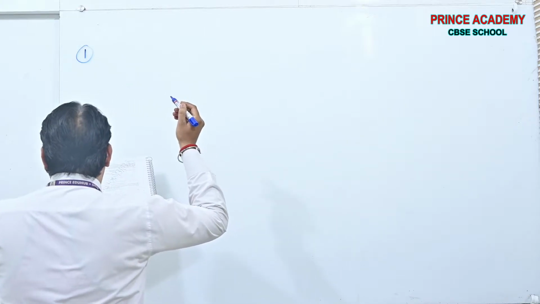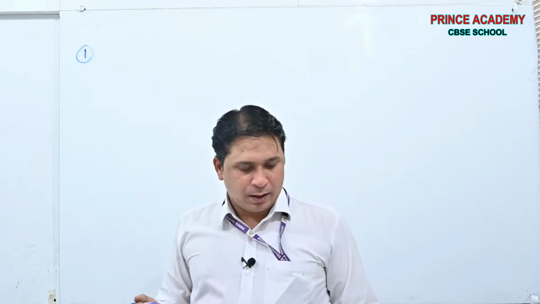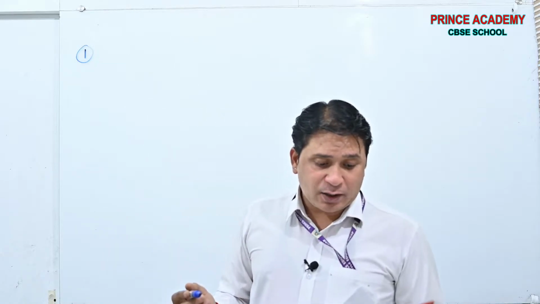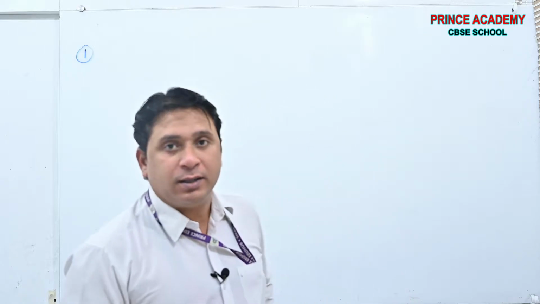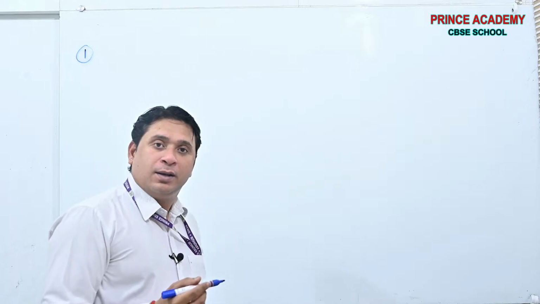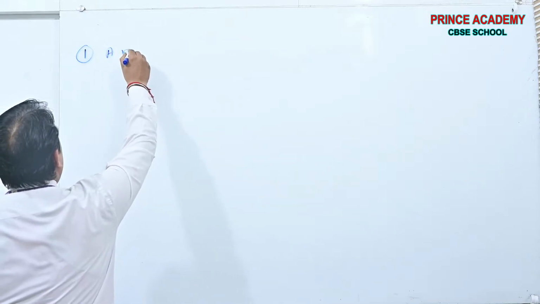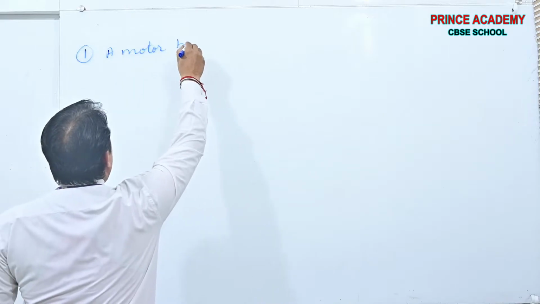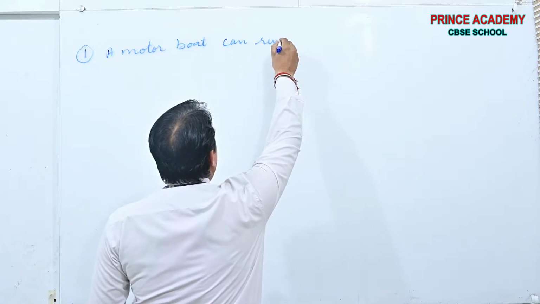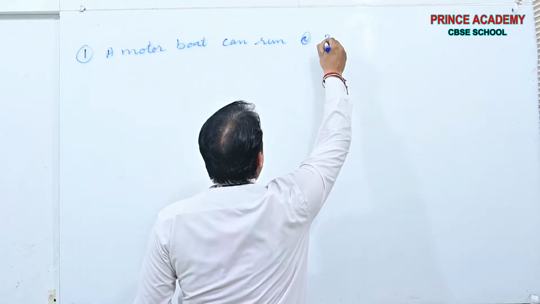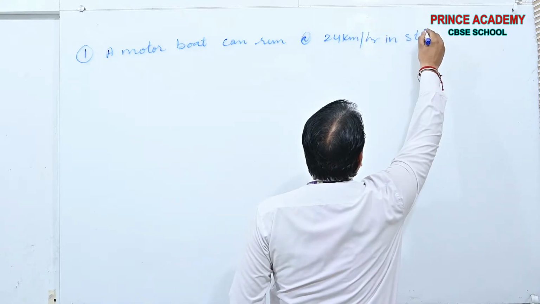See beta, the motorboat speed is 24 kilometers per hour in still water, and it takes 1 hour more to go 30 kilometers upstream than to return the same distance. See beta, a motorboat can run at the rate of 24 kilometers per hour in still water.